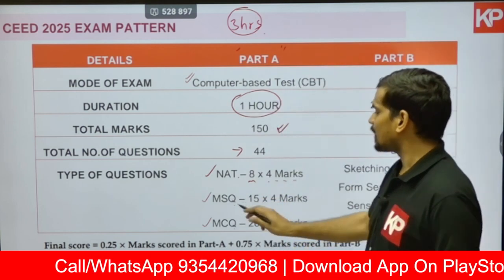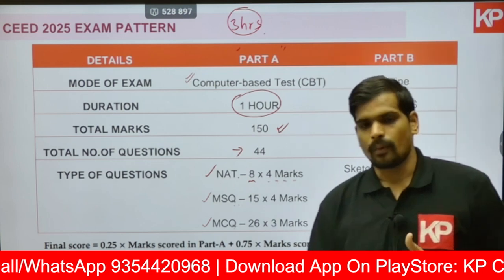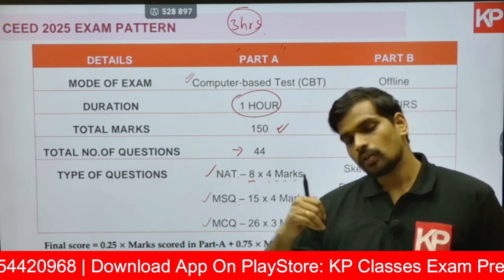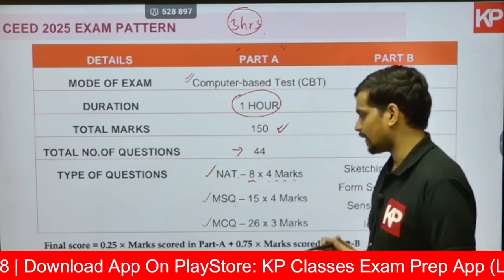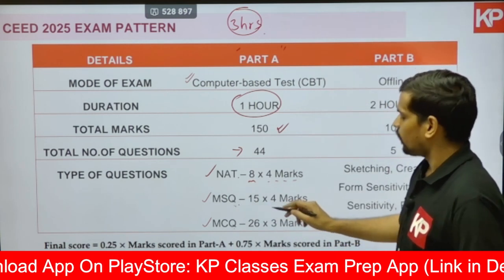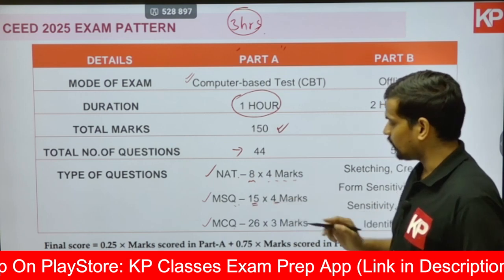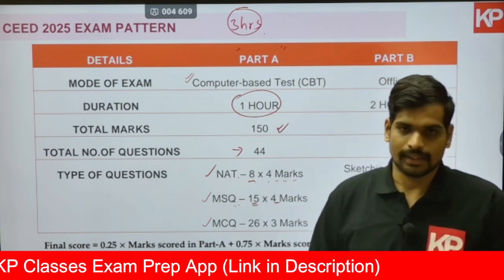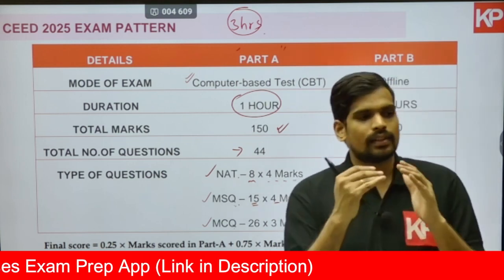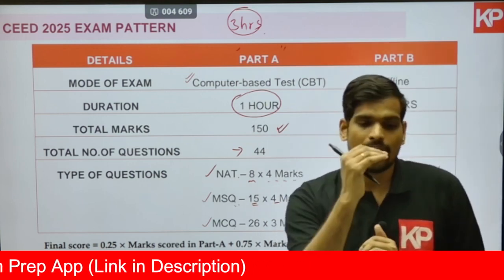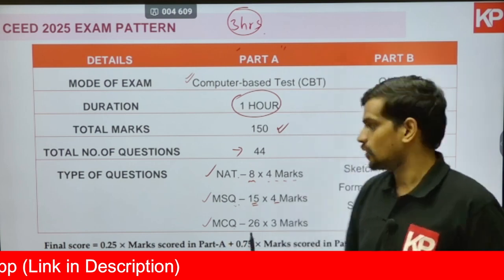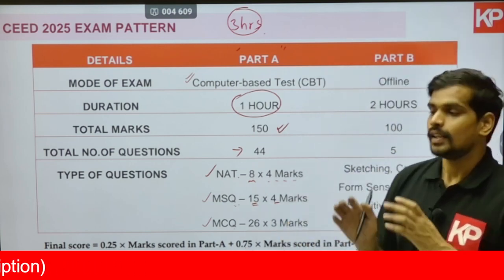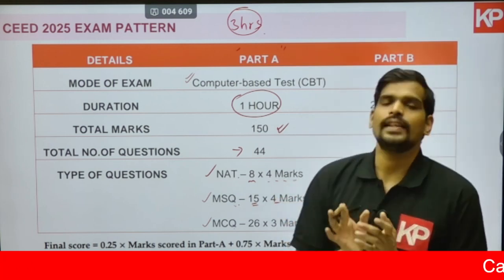Second type of question is multiple select question, wherein you'll have 4 options. One option can be correct, or 2 can be correct, or 3 can be correct, or all the 4 can also be correct in multiple select questions. And the weightage of each question is 4 marks. There will be 15 such questions, and in SEED examination there will be partial marking as well. Let us say, for example, the correct answer is A, B, C, and you have marked only A and B. You will get 2 marks instead of 4 marks. If you select all the correct options A, B, and C, then you will get your 4 marks. So there is partial marking if you are partially selecting a correct answer.